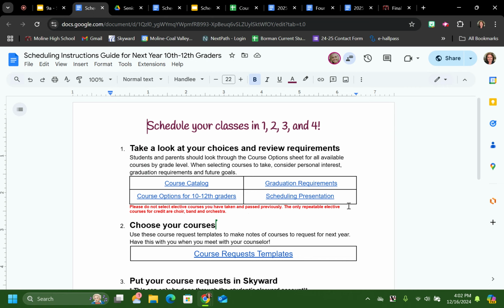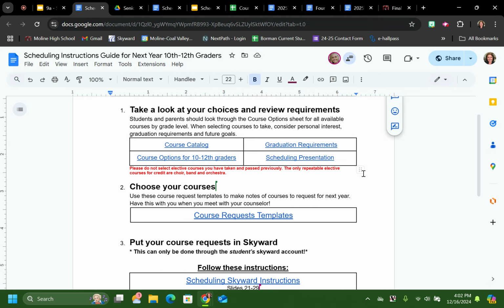So first you need to request them. And then we come back and make some decisions, move some stuff around, and schedules don't get made until very, very, very later. So you're not actually setting up a schedule for your next school year. We're just trying to determine what courses you want and need to take in order to graduate from high school.